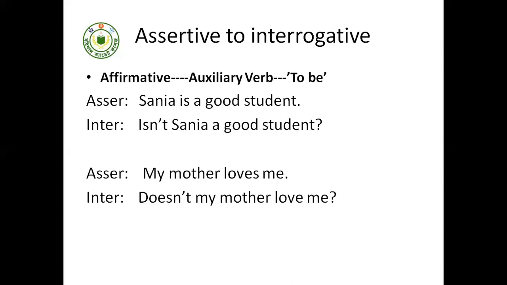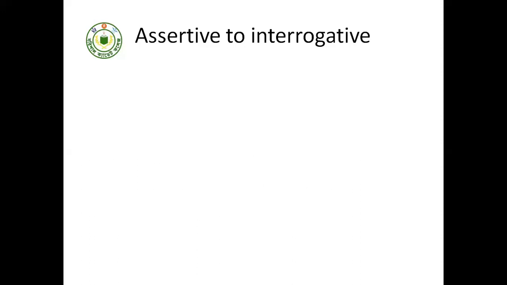Next one, my mother loves me. So this is present indefinite tense. The verb will be does. So be careful about using the auxiliary verb. My mother loves me. Doesn't my mother love me? So in an interrogative sentence, we will use the sentence like this.